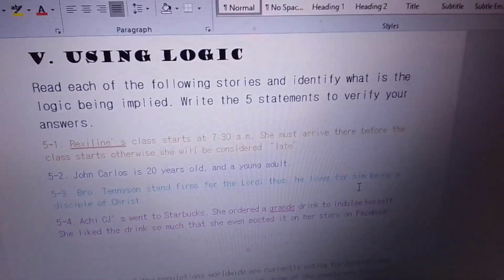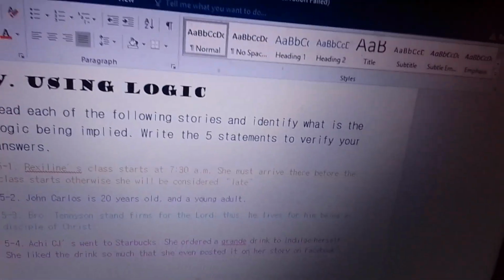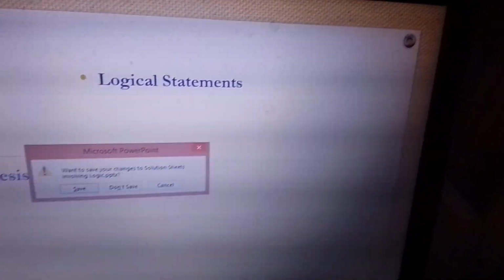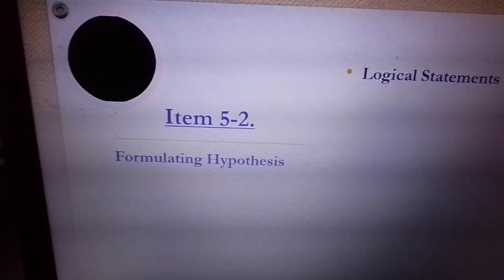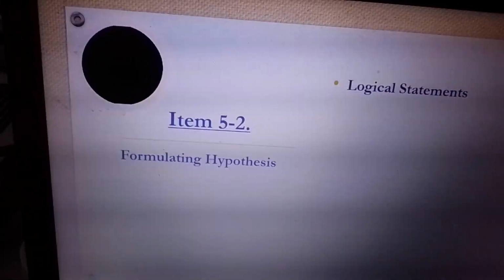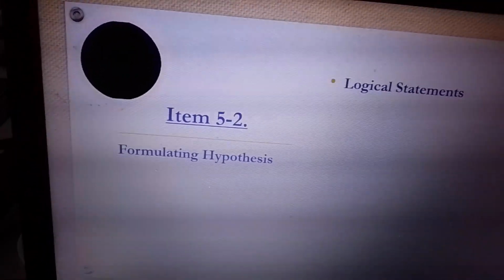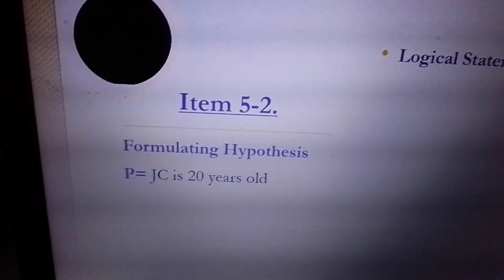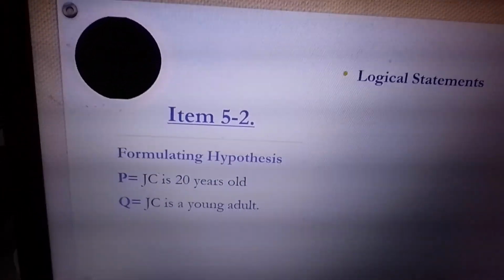Okay, number 2. John Carlos is 20 years old and a young adult. Now, how do you formulate the statement? So, item 5-2, how do you formulate the hypothesis? JC is 20 years old, so he's a young adult. So, what is the hypothesis? P, JC is 20 years old. Q, JC is a young adult. So, this means that if you're 20 years old, you're a young adult.